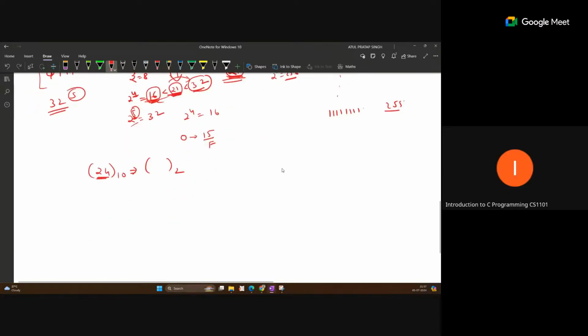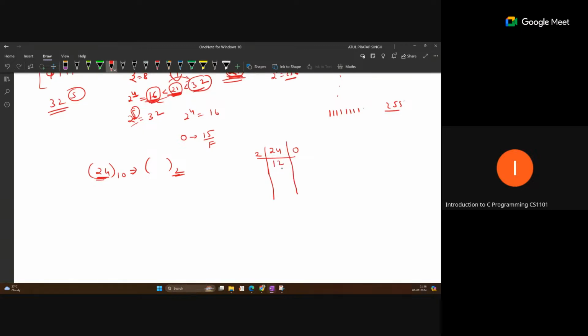Now, the number conversion. Suppose this decimal 24 is given. For any decimal conversion you can use the division method. This is easy compared to other methods. You just perform the division and store the remainder. If you are converting to a binary number, divide by 2, and store the remainder at each step. Now when dividing 24 by 2, you get 12, and the remainder is